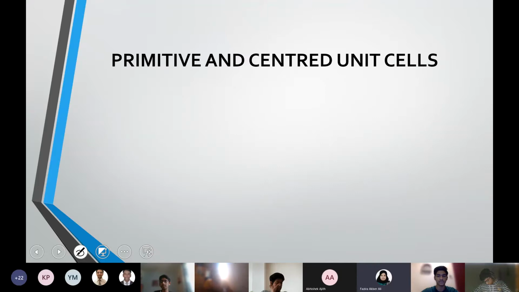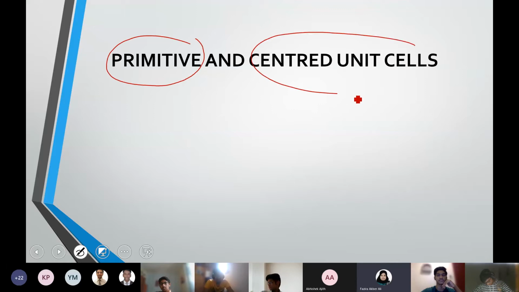After that, we discussed one more step, that is how we can arrange particles in this crystal system, that is the unit cell, in seven different unit cell arrangements. So we have primitive arrangement and centered arrangement. Primitive arrangement means the particles are only at the corners. If you take a cubic arrangement, there are eight corners for a cube and particles are at the eight corners. If you take monoclinic, the primitive or simple monoclinic arrangement will have particles only at the corners.